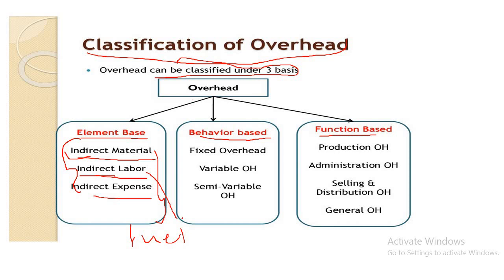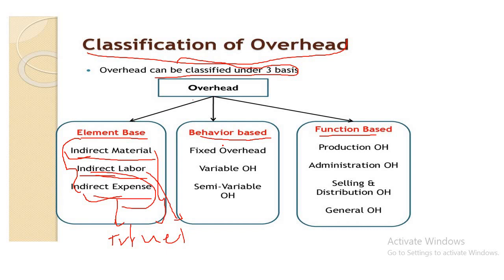Indirect expenses cannot be allocated but can be absorbed by the cost unit, for example training expenses relating to employees, or depreciation of plant, machinery and building.